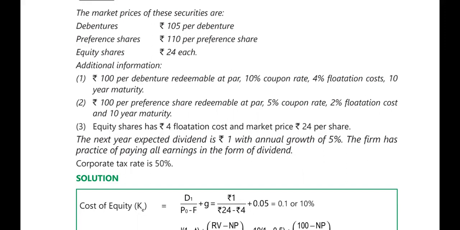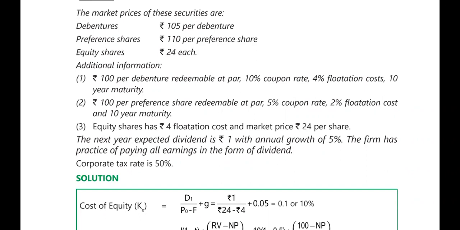The very important thing to remember is what kind of debenture it is. The debenture is a redeemable debenture. Similarly, rupees 100 per preference share, redeemable at par, 5% coupon rate, 2% is flotation cost, and 10 years is maturity.